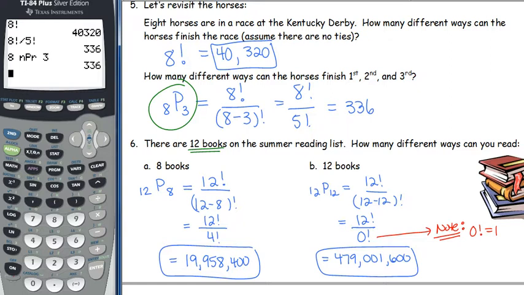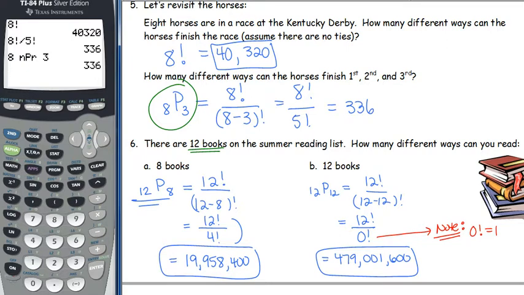When you enter in part A, again, you could have typed in this equation. You get 19,958,400. For part B, we're choosing 12 of 12. So 12 minus 12 gives us 0 factorial on the bottom. Note that 0 factorial is just 1. So you're taking 12 factorial divided by 1. You end up with 479,001,600 different ways that you could read those books.